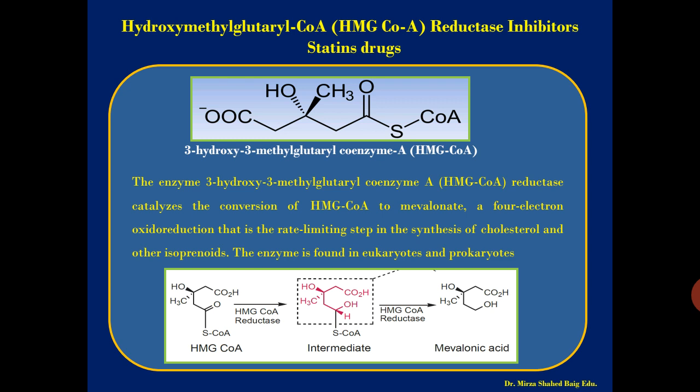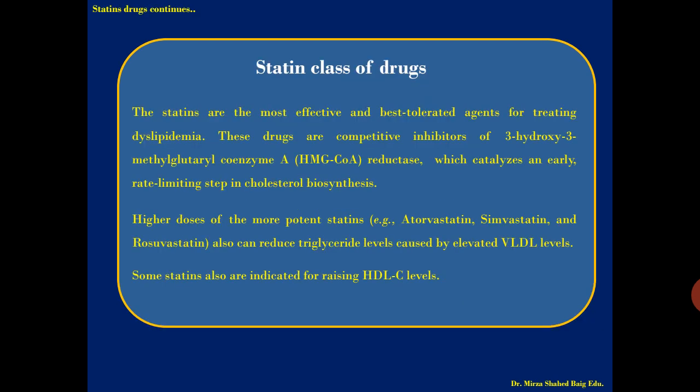So this enzyme is responsible for the formation of cholesterol in the body, and we are dealing with the anti-lipidemic chapter. So if we inhibit this enzyme, there will be no production of cholesterol, or a decrease in the level of cholesterol in the body.